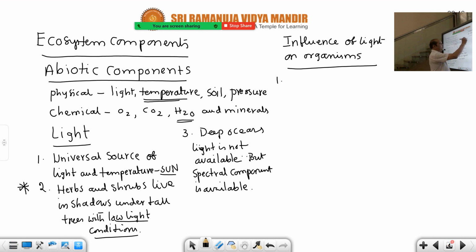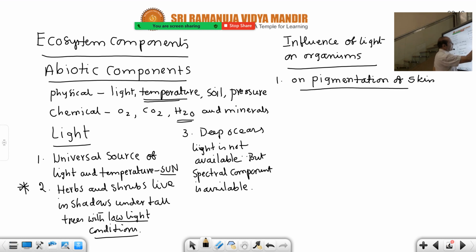Influence of light on organisms. First, the effect of light on pigmentation of skin. This is the first heading. A very important point for MSET as well as NEET. You write MSET also, because BVSC, don't underestimate it. Bachelor of Veterinary Science means veterinary doctor. You are becoming a doctor of cattle, sheep, goats in the villages. A veterinary doctor should take care of them.